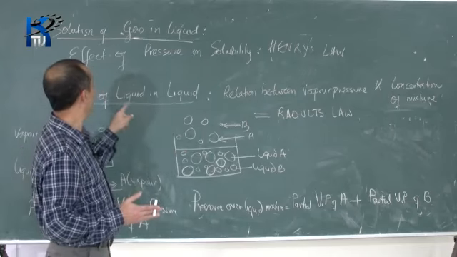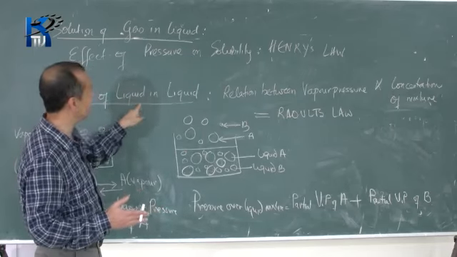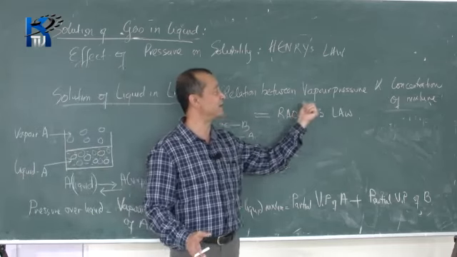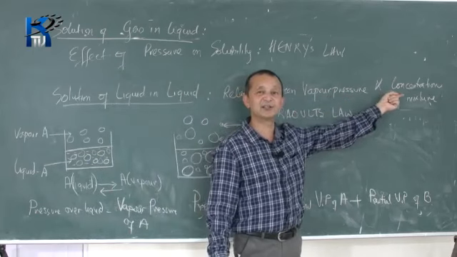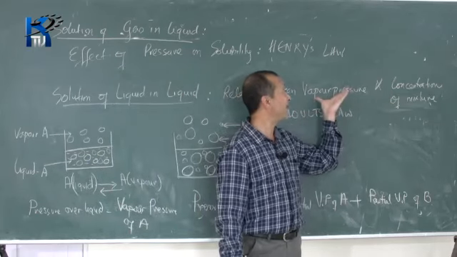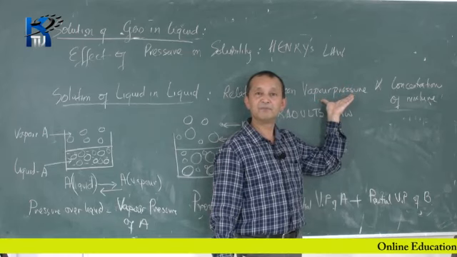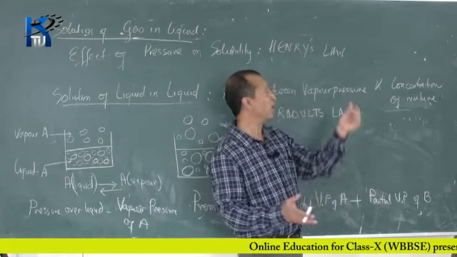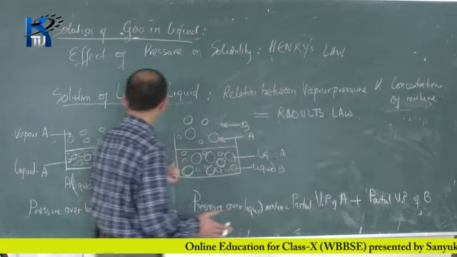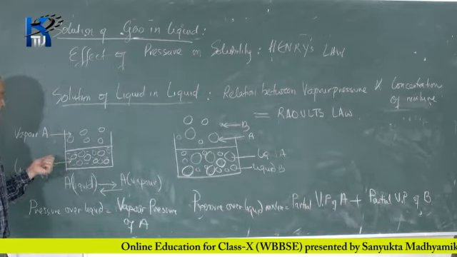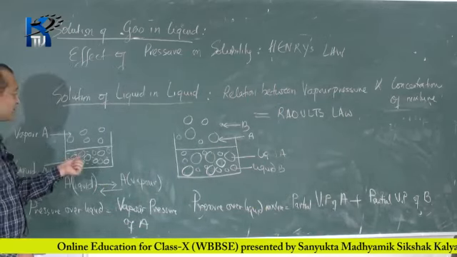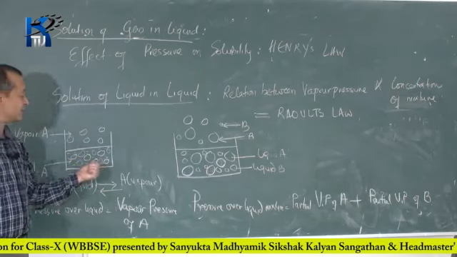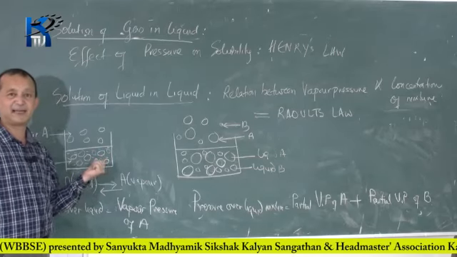Now if you want to study the solution of liquid in liquid, what we are going to study is the relation between the vapor pressure and the concentration of the mixture. Now where does this vapor pressure come from? When a liquid dissolves in another liquid, where does this vapor pressure come from? See here. Supposing, consider it is not a solution, we have a liquid A. Now these small circles I have drawn are molecules of A.